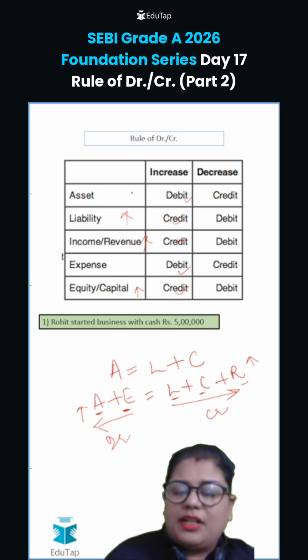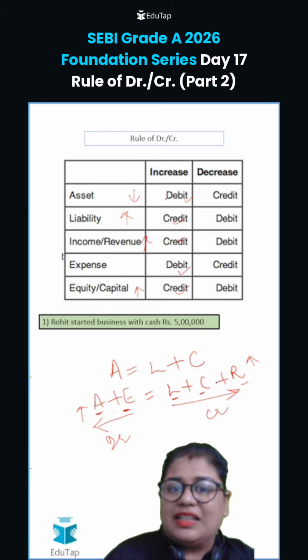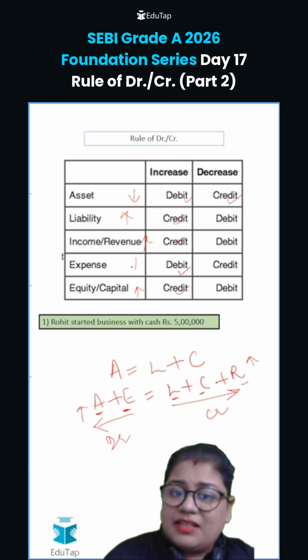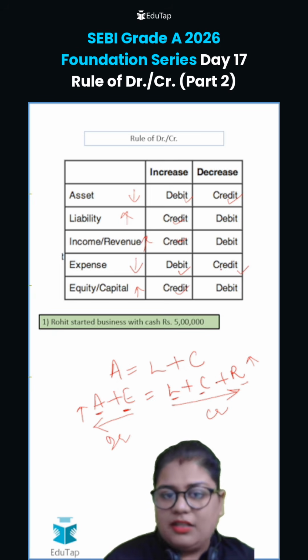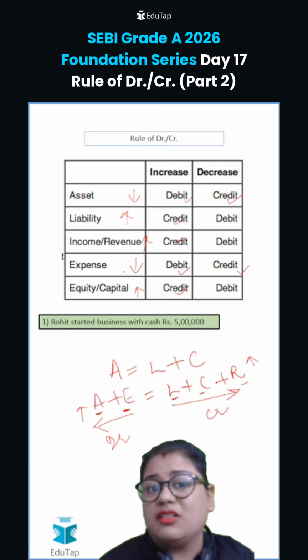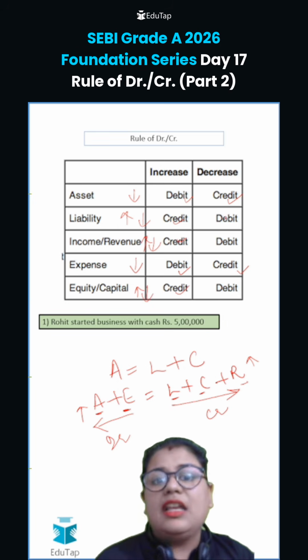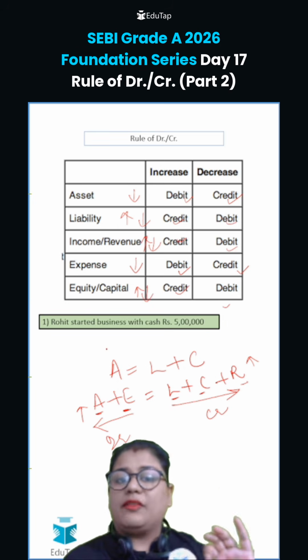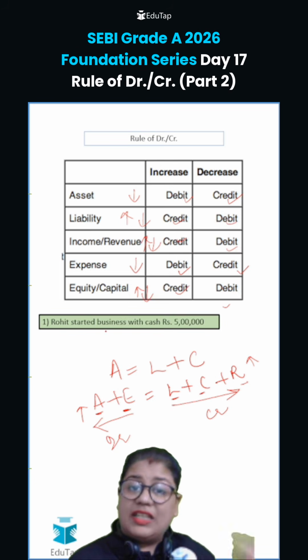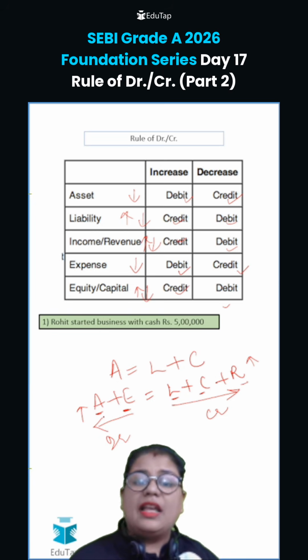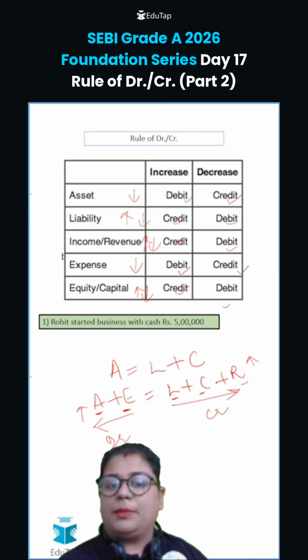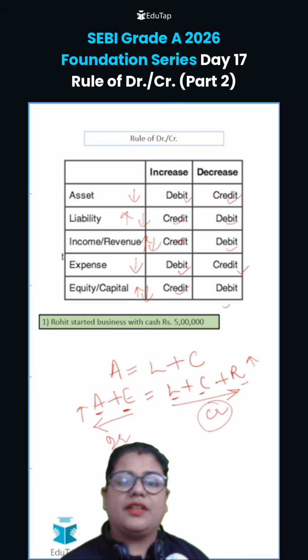Vice versa will happen if they decrease. So when the asset is going to decrease, it will be credited. When the expenses are going to decrease, it will be credited. So the rule for asset and expenses goes hand in hand, and liability, revenue and capital go hand in hand. When the three decrease, it will be debited. So you have to understand this concept. With the help of the accounting equation, it will be very easy. That is, when the left hand side increases, it will be debited. Right hand side increases, it will be credited.